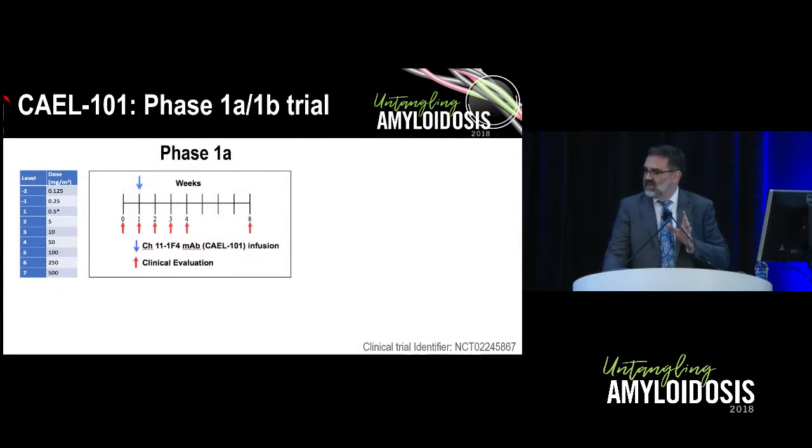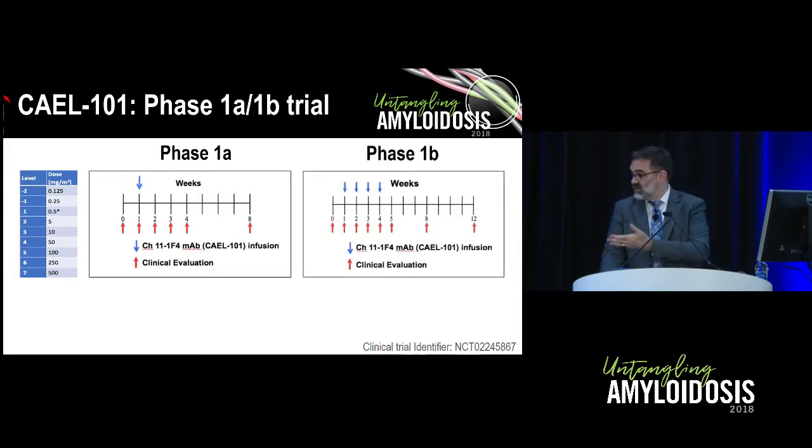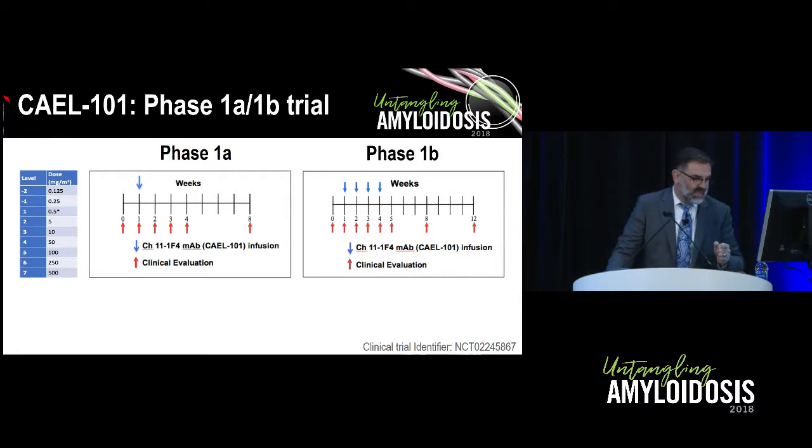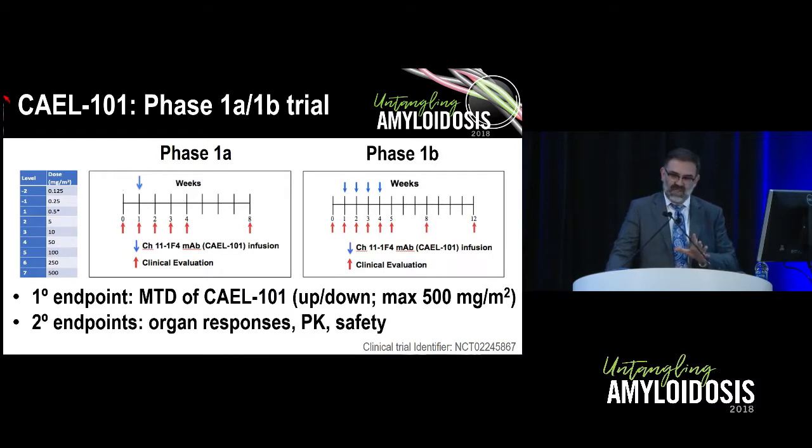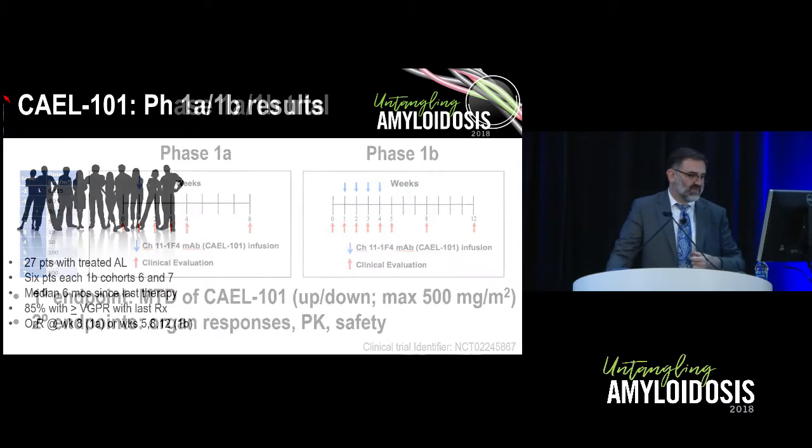There's been a phase 1A and phase 1B trial done with this antibody thus far. This effort's been led by Dr. Lensch. The phase 1A is a single dose trial with dose escalation for that one dose. The phase 1B is 4 weekly doses, again with dose escalation. The primary endpoint of this, obviously, is to figure out the MTD in a multi-dosing schedule. And secondary endpoints, again, because this is a light chain directed therapy, relates to organ responses in addition to the PK and safety work.